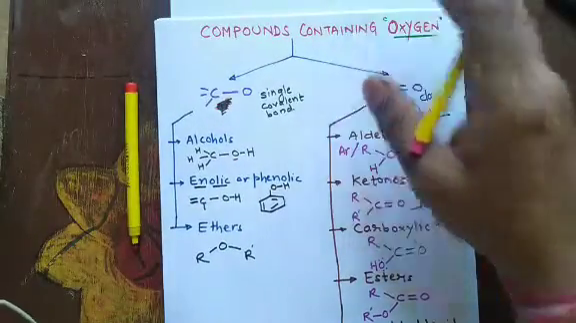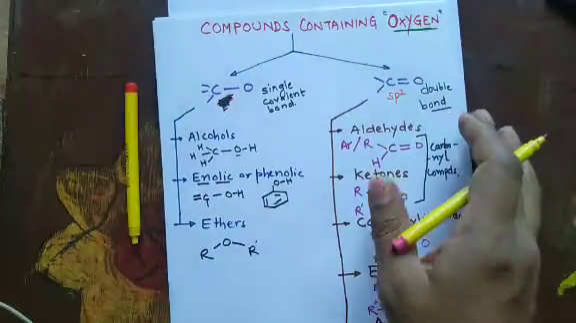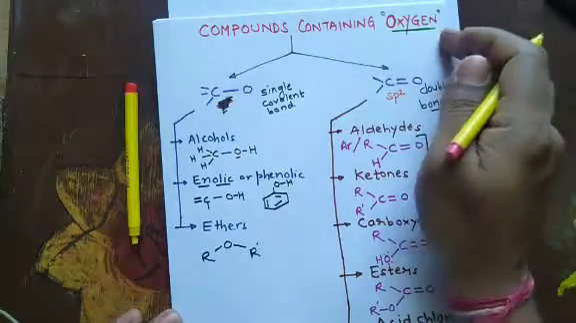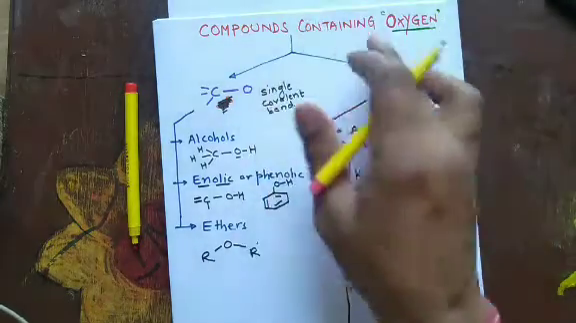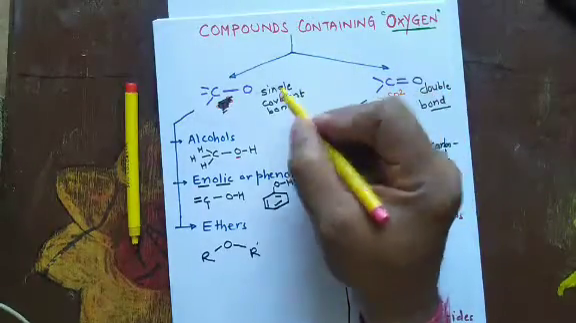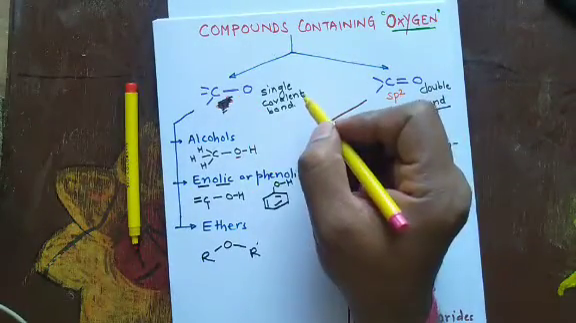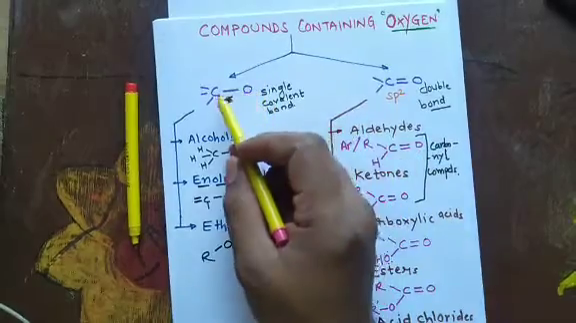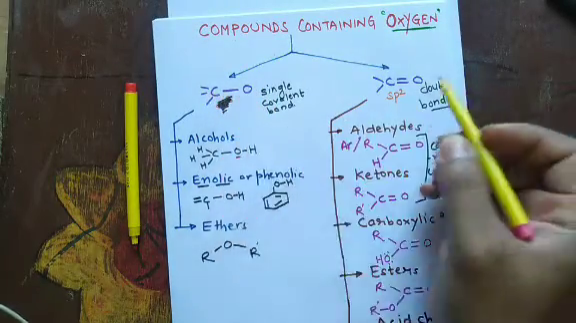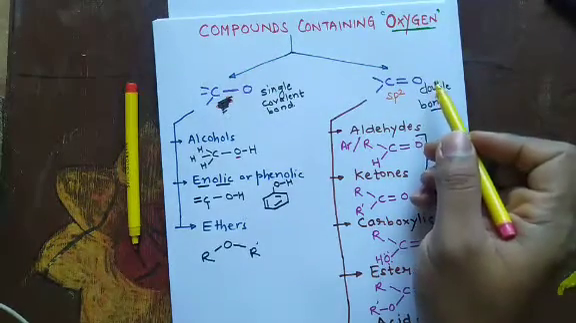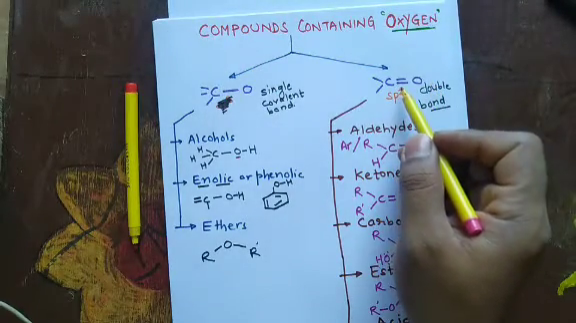Hello students, let us discuss organic compounds containing oxygen atom. Now, on the basis of that, organic compounds can be categorized into two. First, in which oxygen is singly bonded to carbon, and the other situation wherein oxygen is double bonded to carbon.